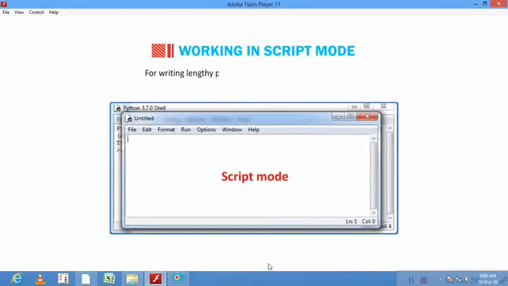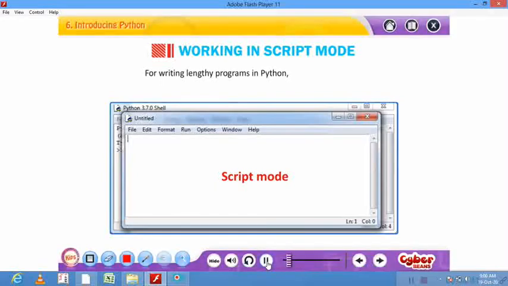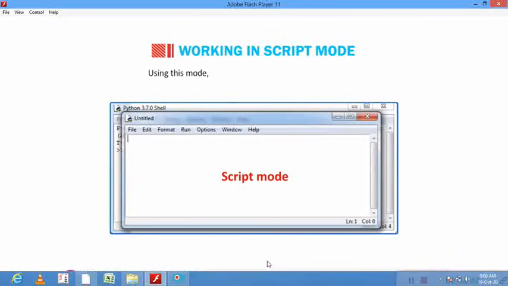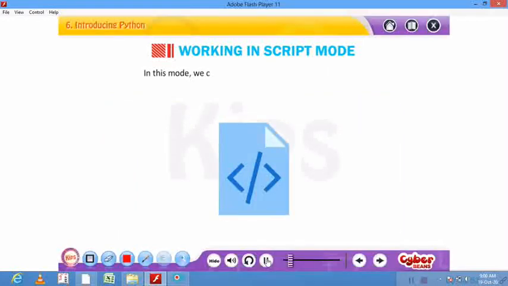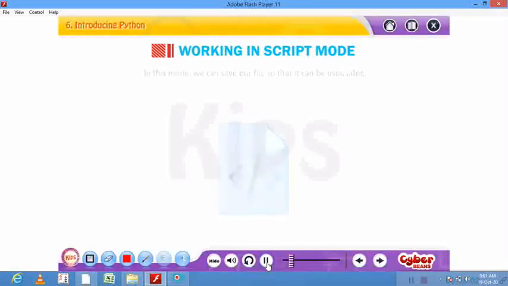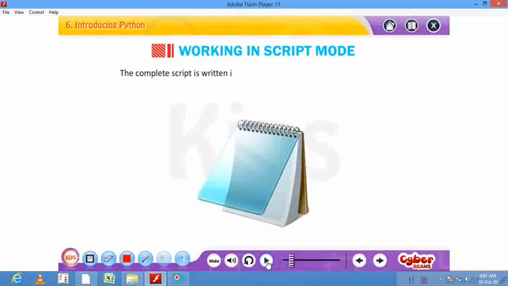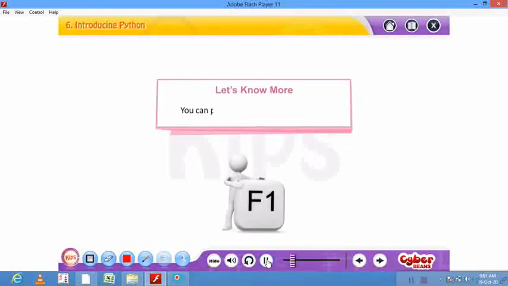For writing lengthy programs in Python, script mode is used. Using this mode, we can create and edit Python programs. In this mode, we can save our file so that it can be used later. The complete script is written in an editor such as Notepad in Windows. Let's know more. You can press the F1 key to use Python help.